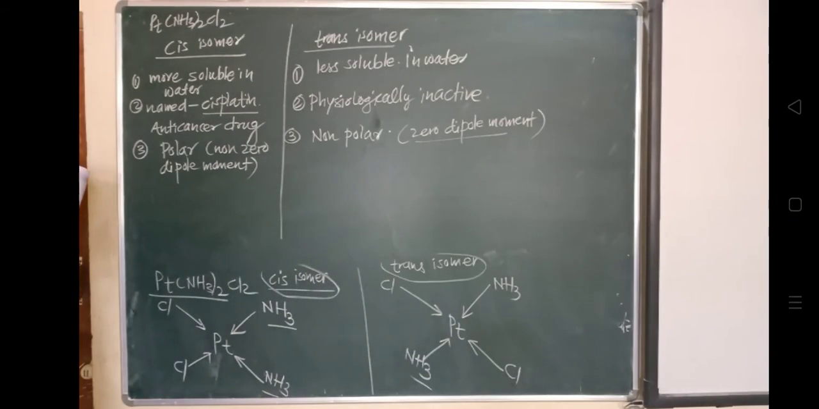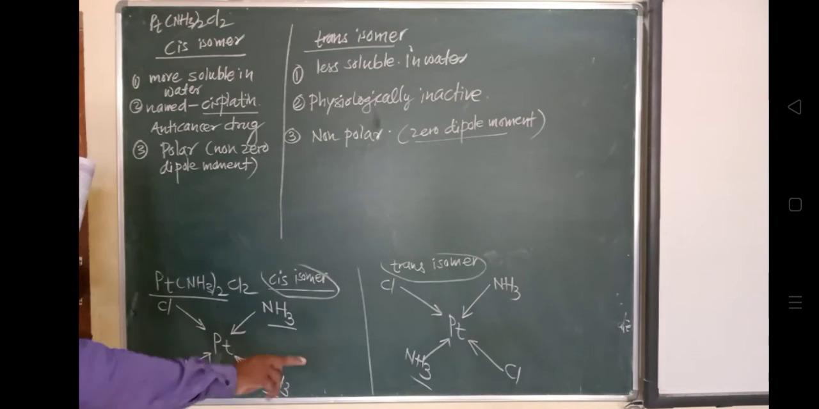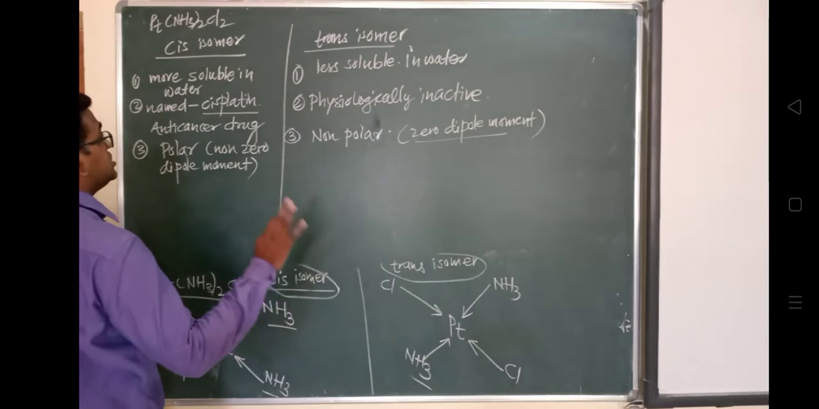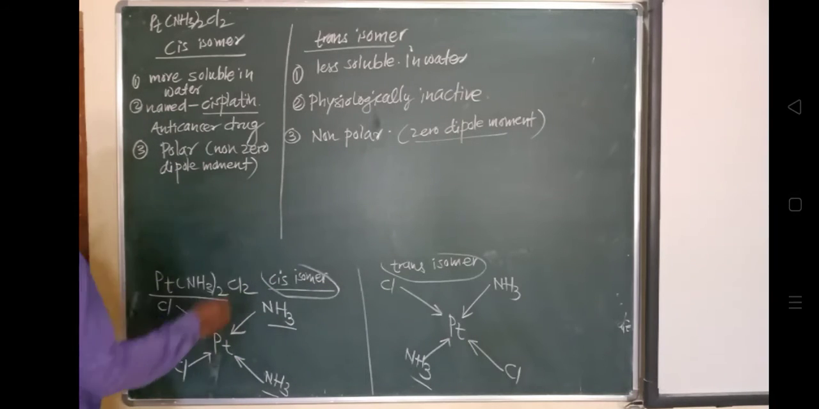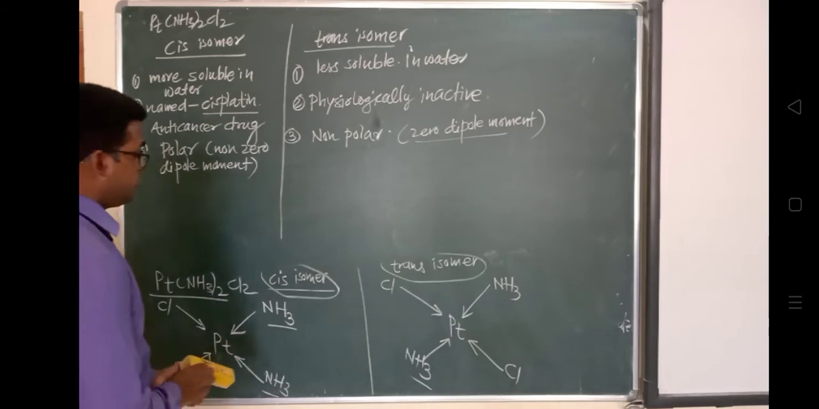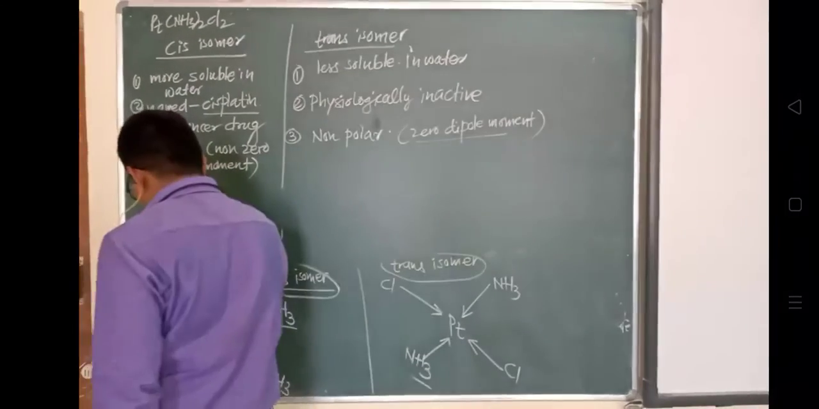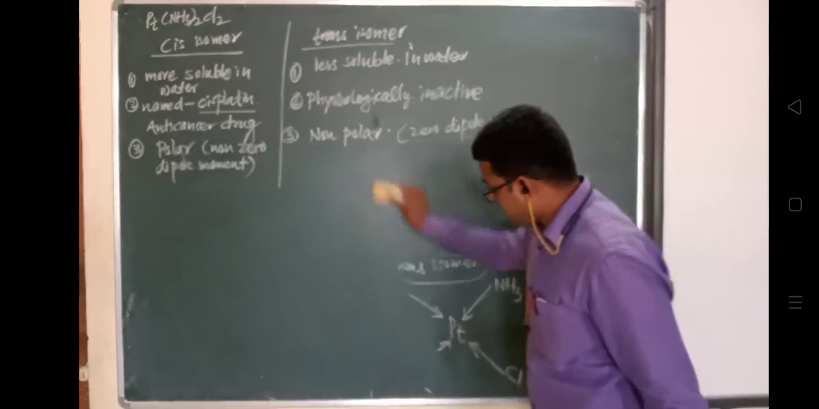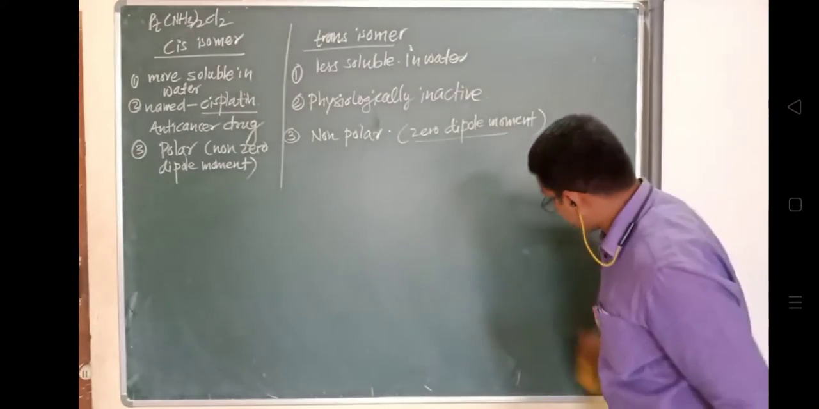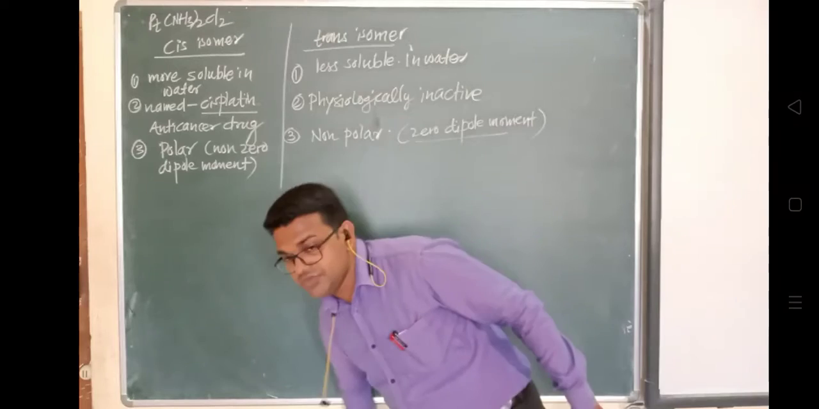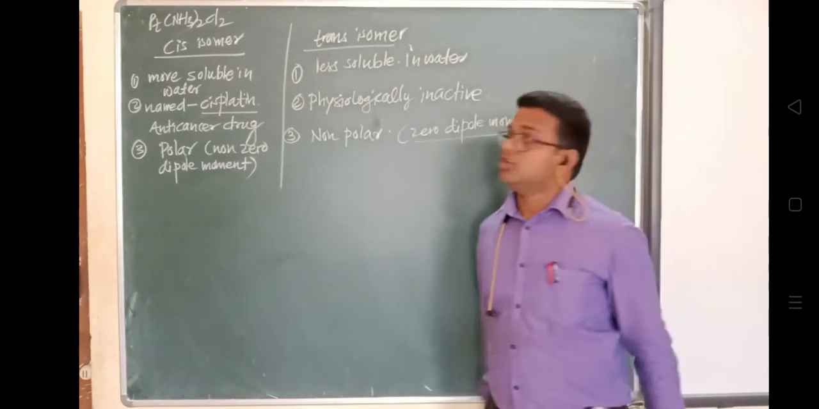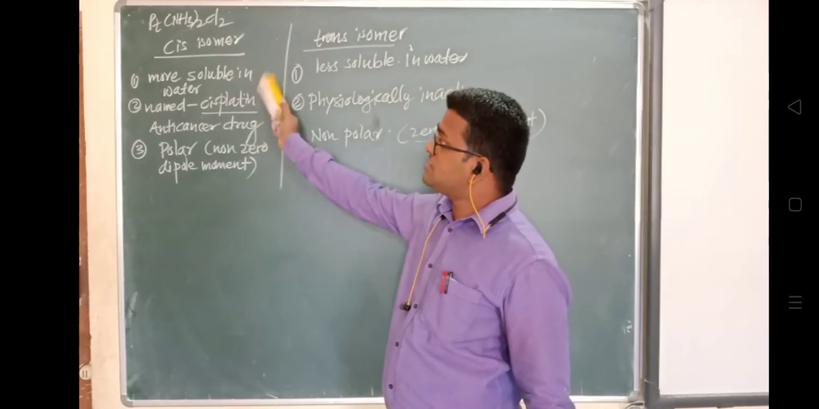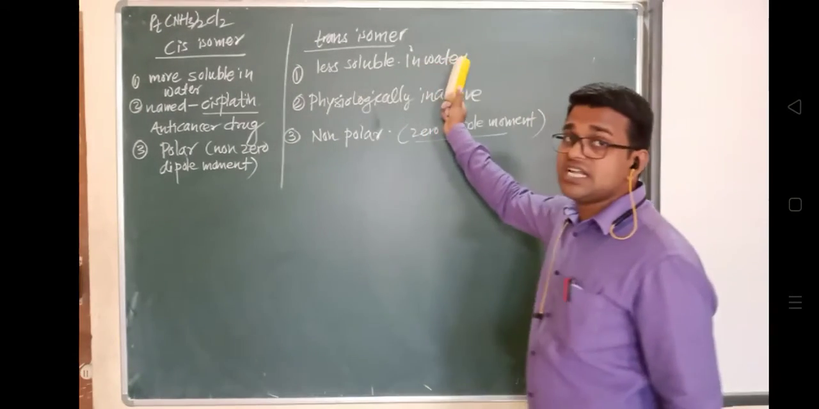So as a result, the opposite platinum-chlorine and platinum-NH3 bond moments cancel each other. This is the difference between the cis isomer and the trans isomer. This difference you must know. Although the formula looks identical, there is a difference in the physical and chemical properties of these isomers. The cis isomer of this compound is more soluble in water, but the trans isomer is less soluble in water.